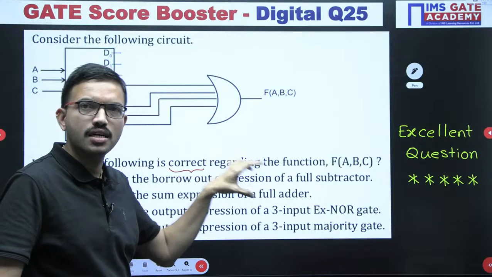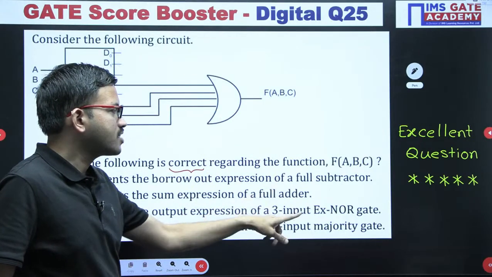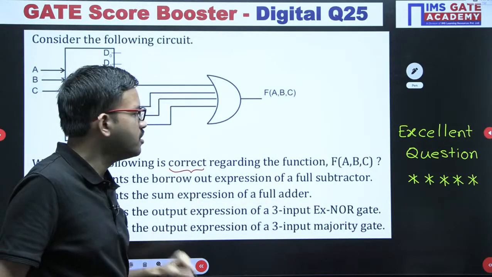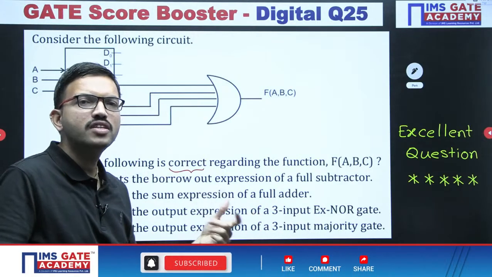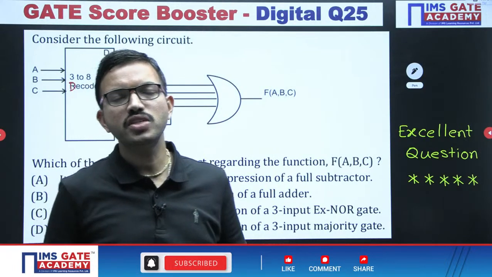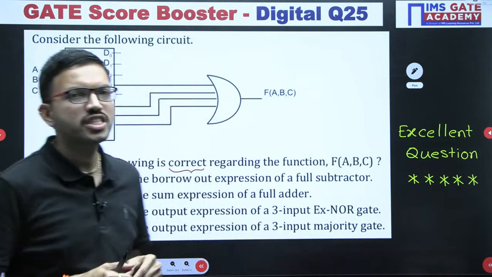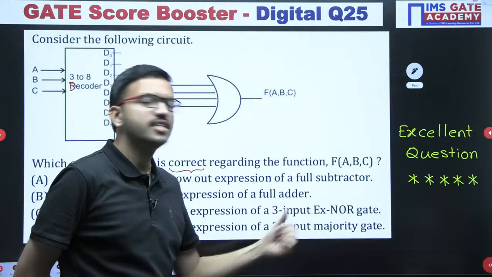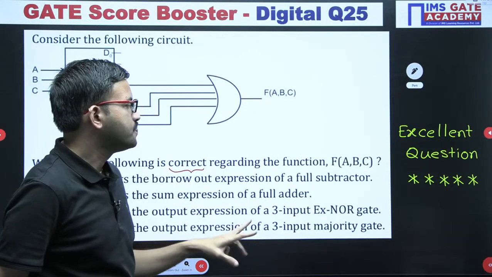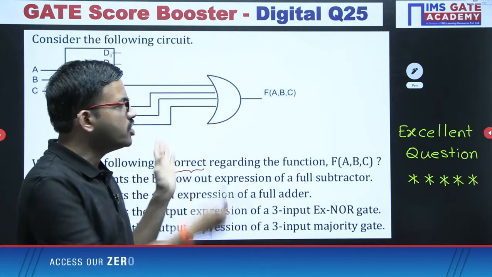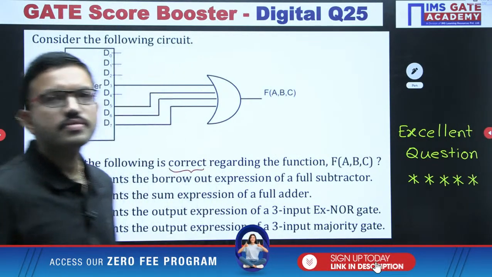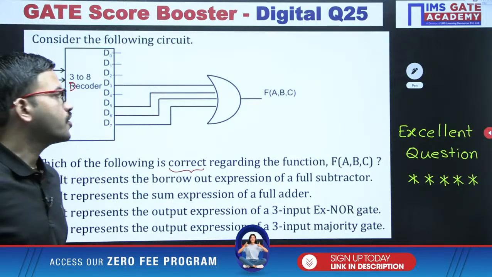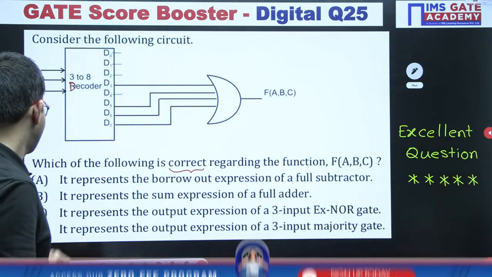You are studying full subtractor and full adder in the combination circuit, whereas XNOR gate you have studied in the previous chapter, and the 3 input majority gate. I hope whoever solved the previous year questions related to EC branch, at least EC students might be aware of the 3 input majority gate. So this question is based on logic gates and combination circuit.